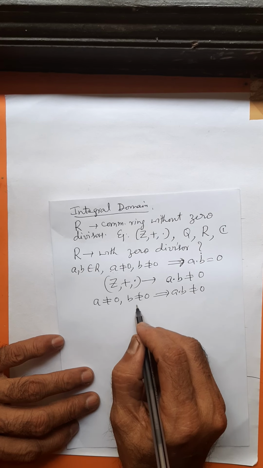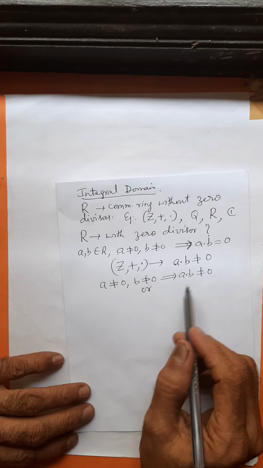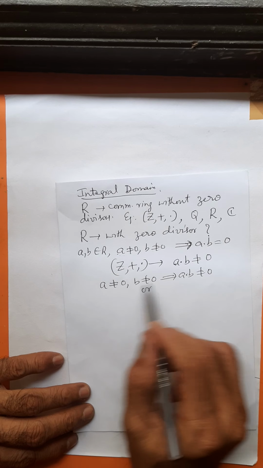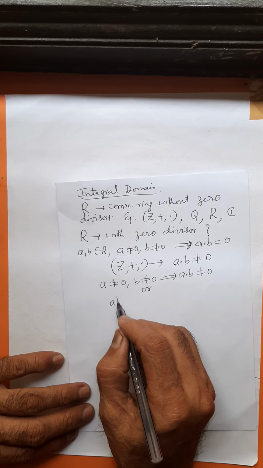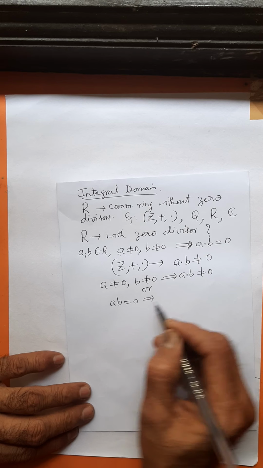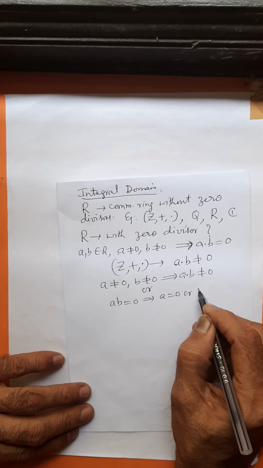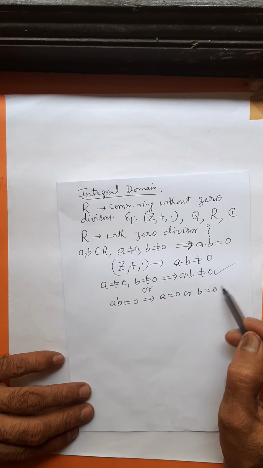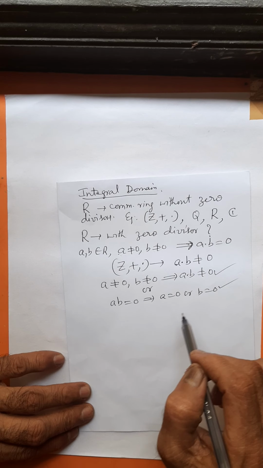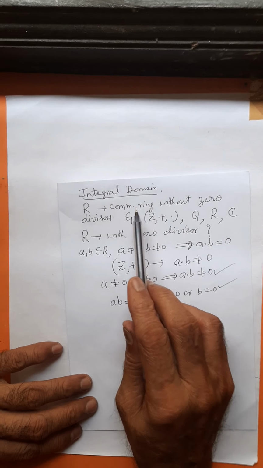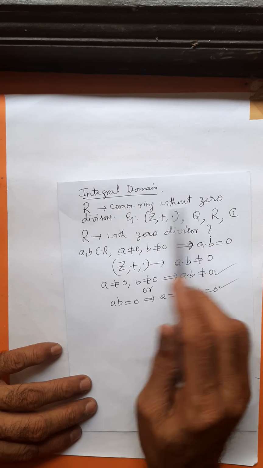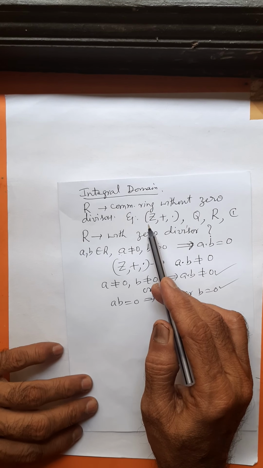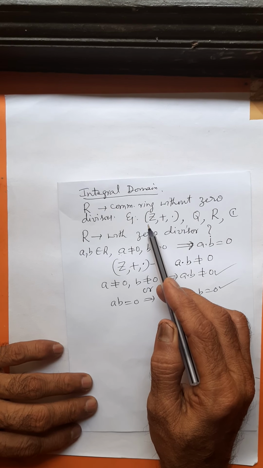This is a condition I am putting for a ring without zero divisor. Or whenever ab is 0, either a is 0 or b is 0. This is a condition for a ring without zero divisor. So an integral domain is a commutative ring without zero divisor. The ring of integers is a popular example you need to repeat and remember.